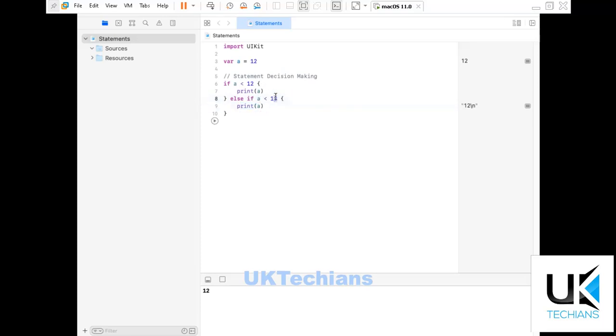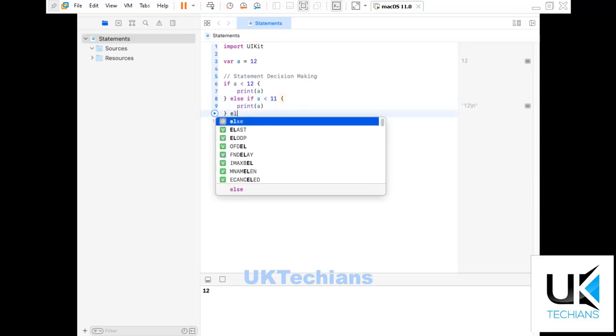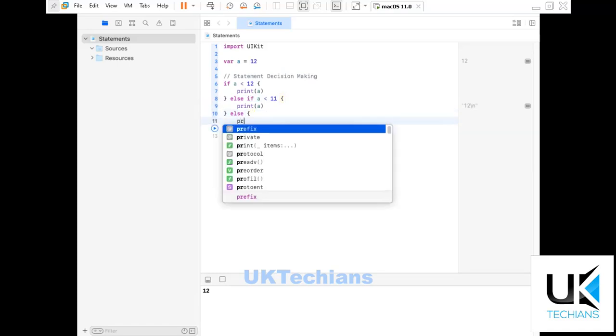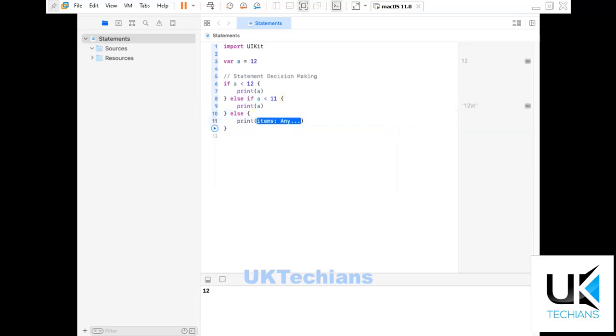So this is not the last case. We are now adding the value equals 11, right? And we will now say else, print value of a is 12, right?